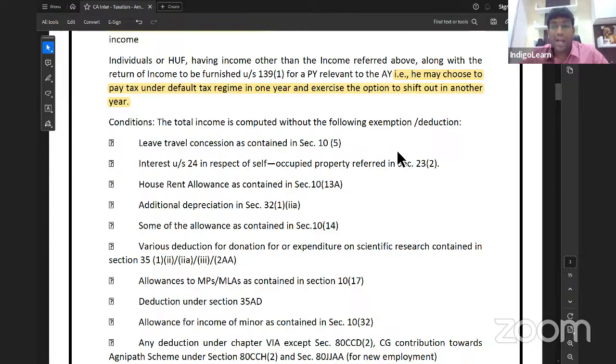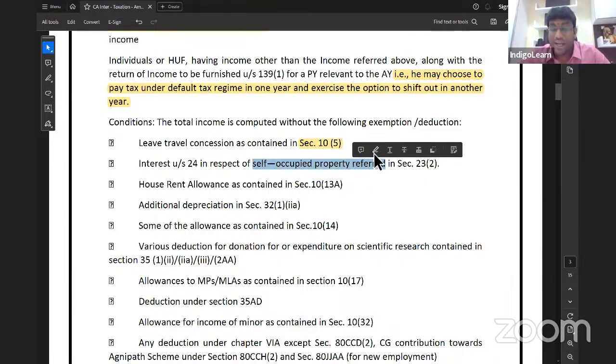Total income is computed without the following exemption or deduction. You cannot take the following exemption or deduction if you are paying tax under default tax regime. Let's once quickly recall and revise those points. Number 1, leave travel concession contained in section 10.5. I'm sure you know what is section 10.5, my dear friends. We discussed very clearly about 10.5 where in a block of 4 years, 2 journeys are exempt. Remember that? Journey is performed by air, economy class ticket, performed by rail, first class AC rail fare, any other mode of transport, deluxe class fare.